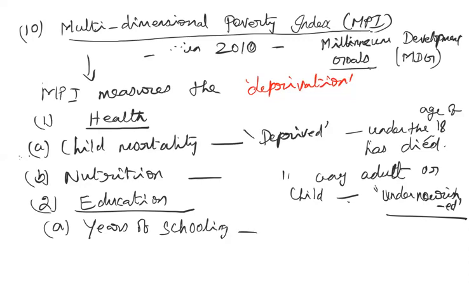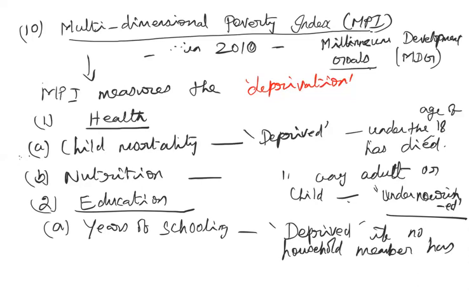A household is considered to be deprived of years of schooling if no household member has completed even 6 years of schooling. Okay, so no one has completed even 6 years of schooling. That is considered as being deprived of years of schooling. That means they are deprived of education, deprived of literacy.